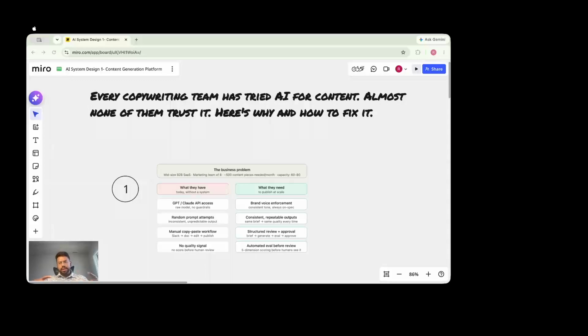So there will be a considerable amount of difference in what employee A or person A gets than what person B gets when they use the same prompt and make the same tweaks, right? There's also no quality signal, so AI will spit out the output, and that's pretty much it. It will not tell you where it is missing in alignment, where it is not capturing the essence of the voice and tone, right?